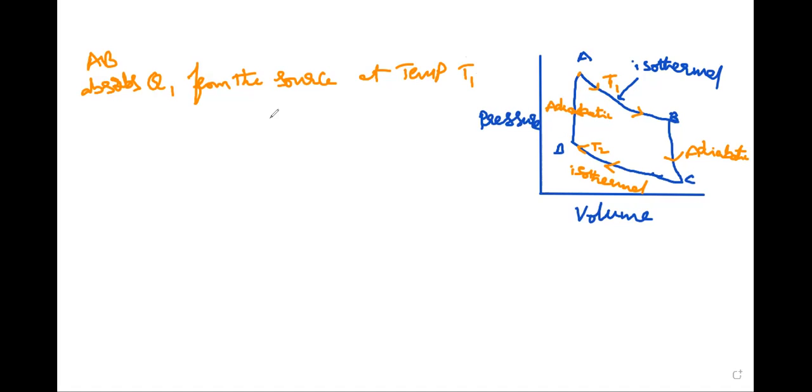Let Q1 be the heat and T1 be the temperature. Then the increase in entropy S is equal to S1 is equal to Q1 by T1.